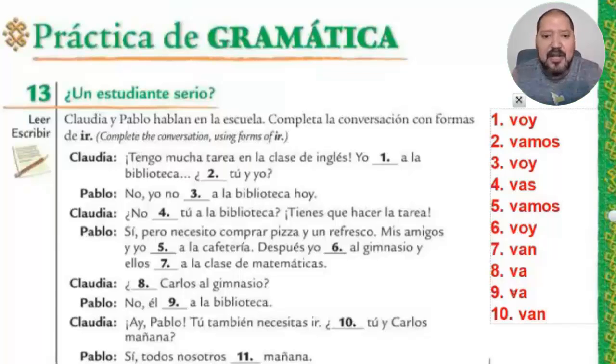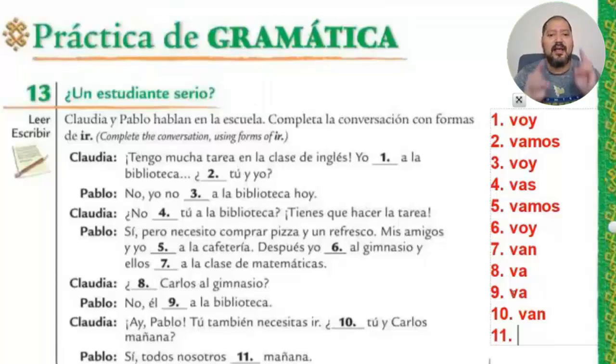Correct? I'm gonna leave it right here, and I want you to go ahead and type here in the description box of this video the right answer for the conjugation for nosotros. Okay, so go ahead.